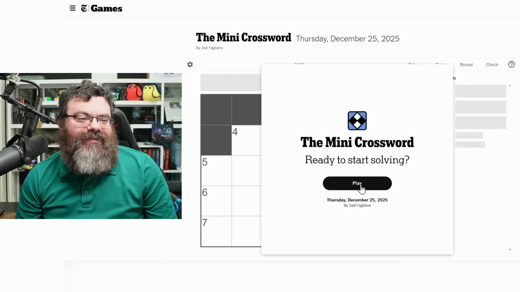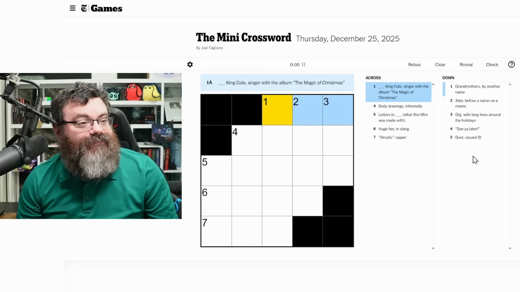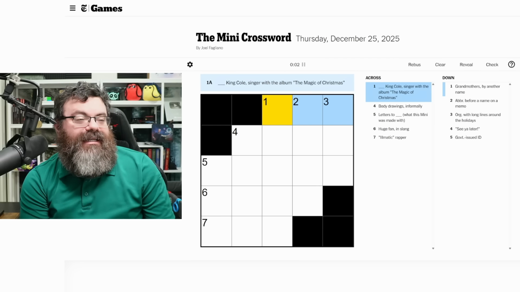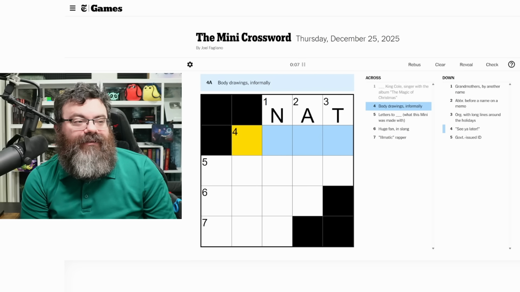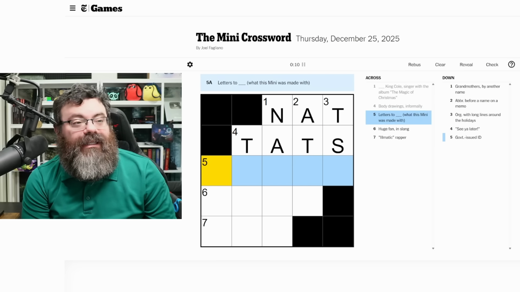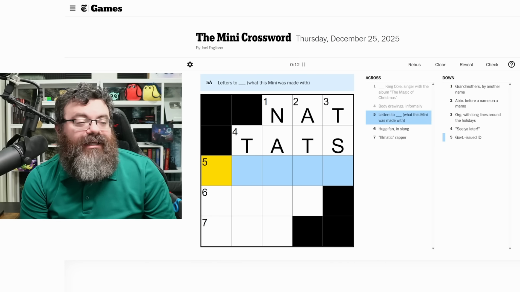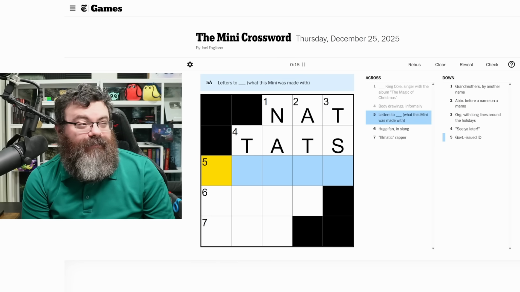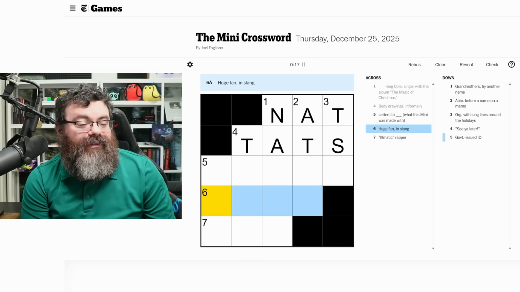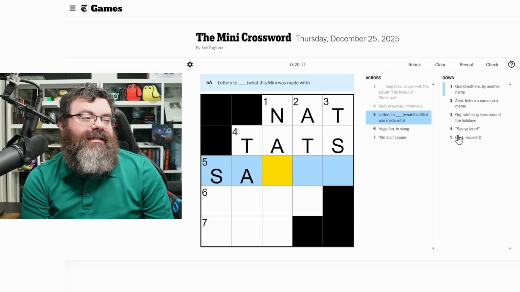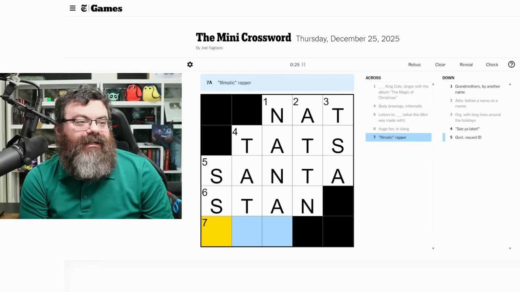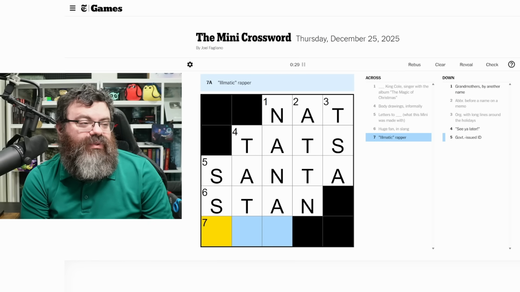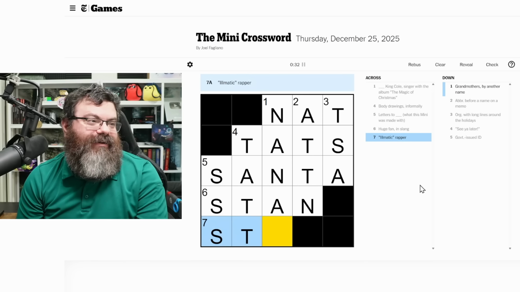All right, mini crossword for Thursday, December 25th. Merry Christmas. Blank King Cole. I think it's Nat King Cole, isn't it? Singer with Magic Christmas. Body drawings informally. Tats. Letters to tattoo, right? Letters to blank. What this mini was made with. I don't know what they mean. Oh, letters to Santa. Oh, it's all Santa letters. That's fun. Huge fan and slang. Stan. Illmatic rapper. Stu. No? Okay.